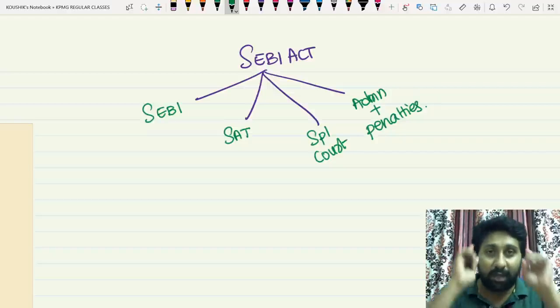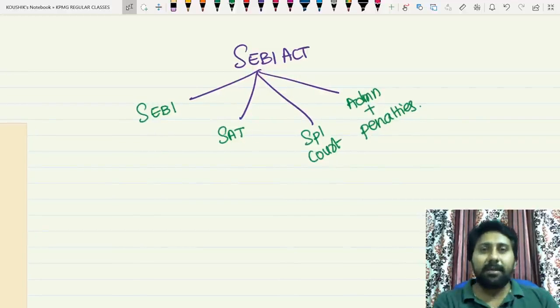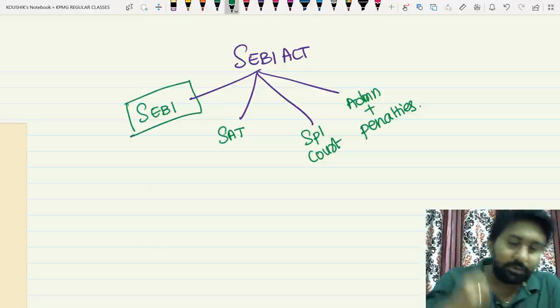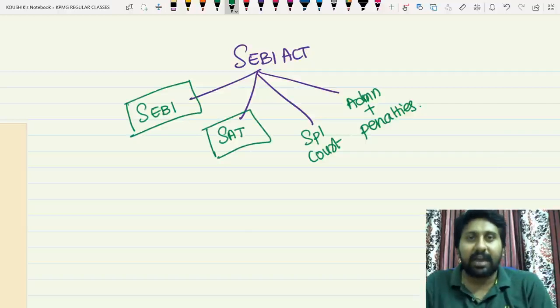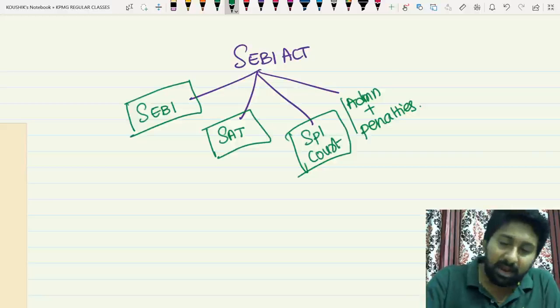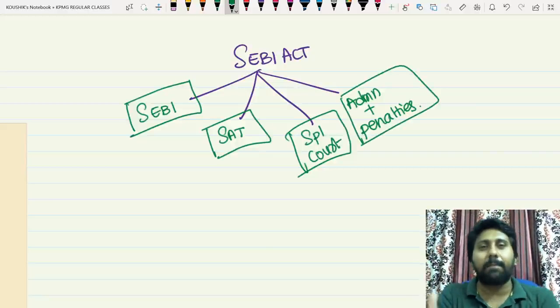From here, you should have full sense activated. So listen carefully. First thing, the SEBI Act has four portions for the syllabus. First one will be the Constitution of SEBI. Second one will be the SAT. SAT means what? Not sit, SAT. SAT represents Securities Appellate Tribunal, Special Court, and administration of stock exchanges and administration of SEBI and penalties inside.